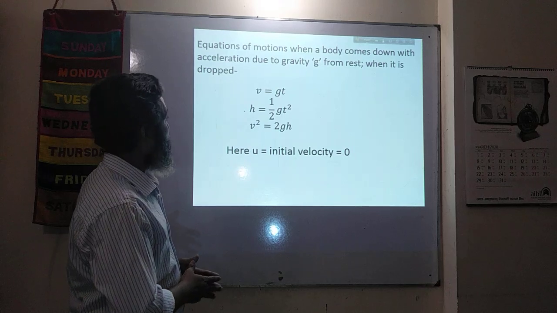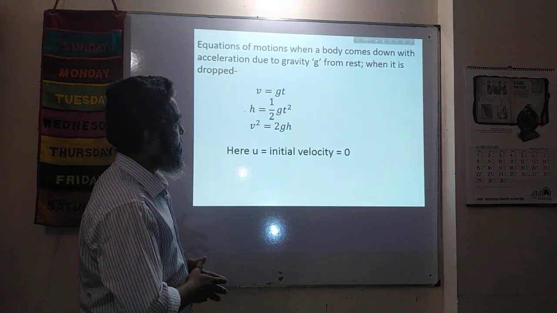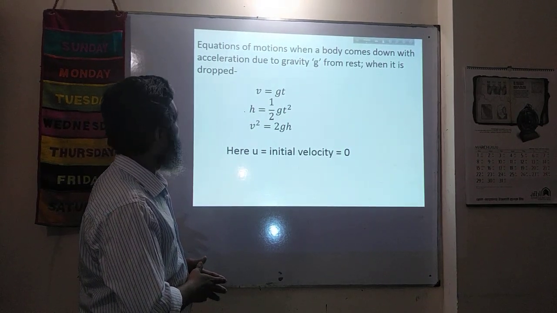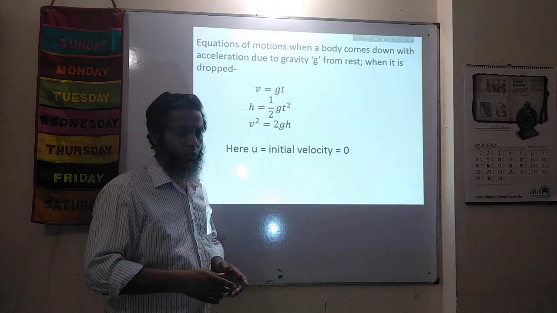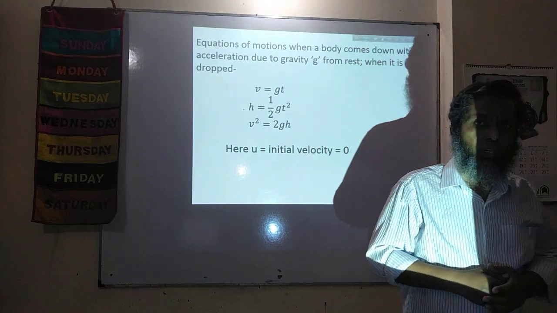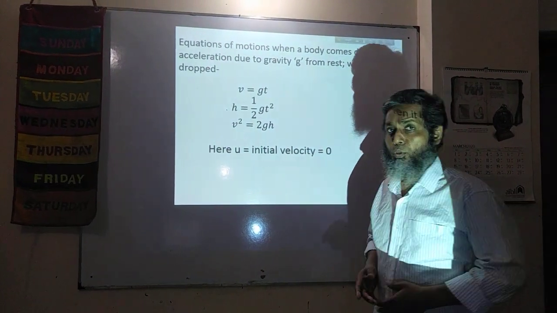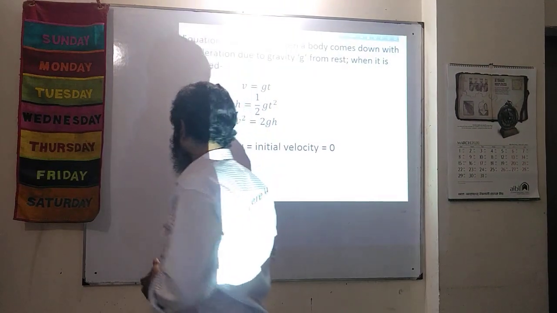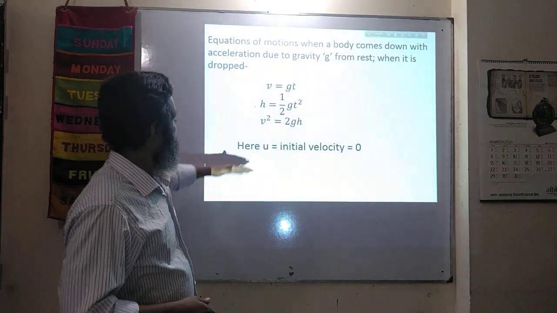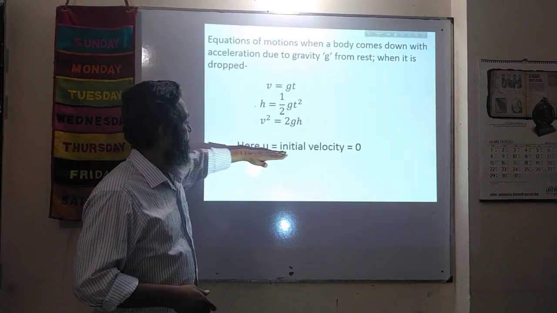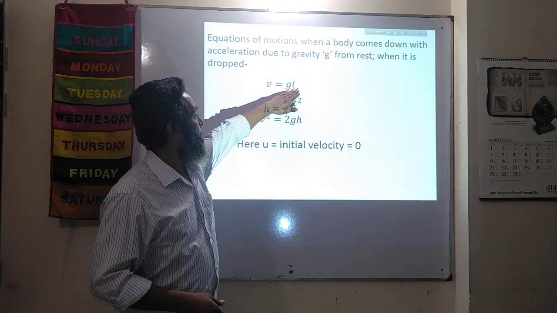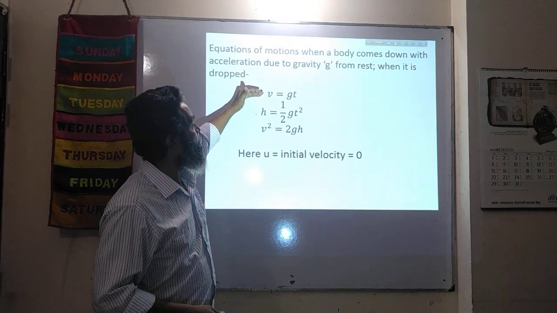Very important: equations of motion when a body comes down with acceleration due to gravity g from rest, when it is dropped. That means when the body is dropped, the initial velocity of the body is 0. So placing u equal to 0, we can get v is equal to gt, because we know v is equal to u plus gt.